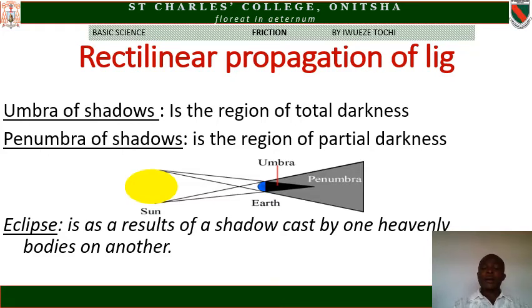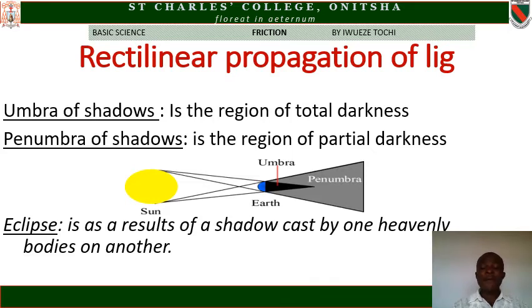There are areas behind the earth that light from the sun could not reach at all. That area is called umbra. You can see it on the screen. The place that is very dark is called umbra.